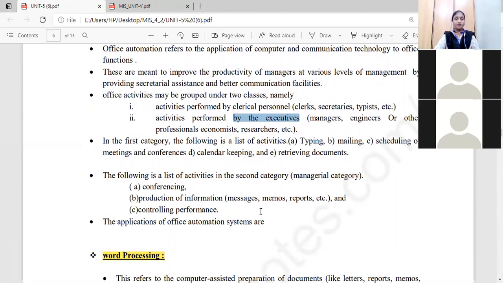What is the production of information? Any messages, any memos related to employees, any reports regarding employees or their organization, how they have to predict things, controlling performance. So these are the two types of office activities. One activity is performed by the clerical personnel and another activity is performed by the executives.